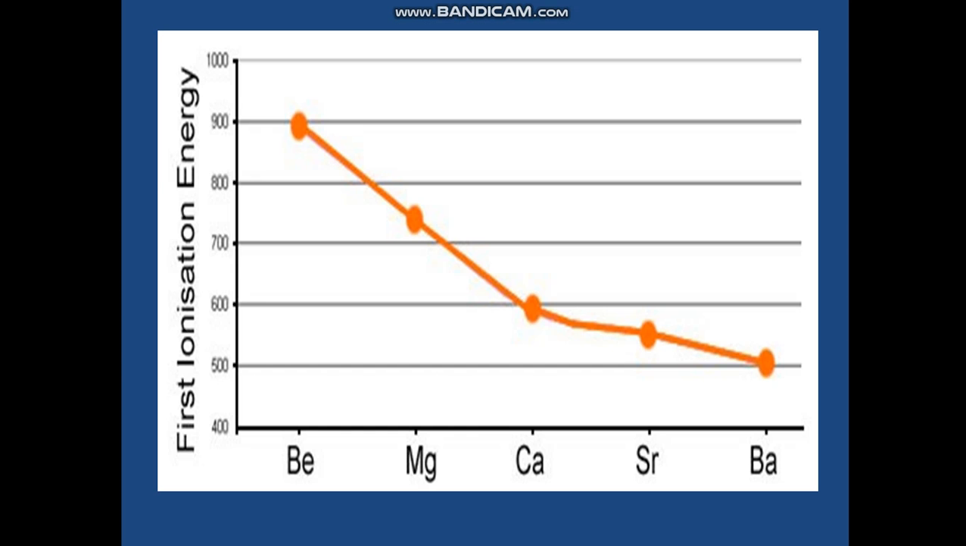Now look at group 2A, that is beryllium, magnesium, calcium, strontium and barium. You can clearly see the first ionization energy decreases down the group. So we can say that down the group, the value of ionization energy decreases for both group 1A and group 2A.